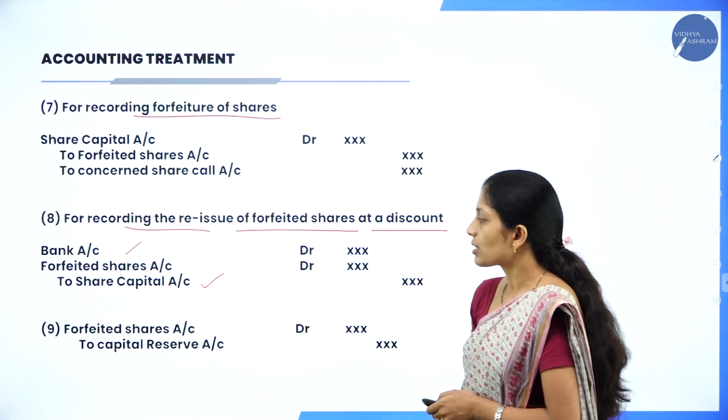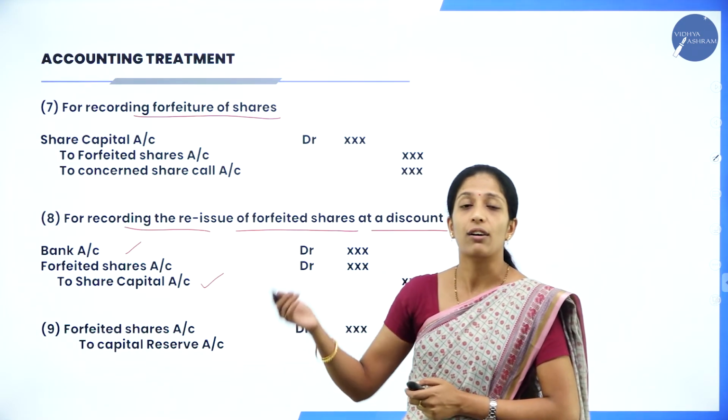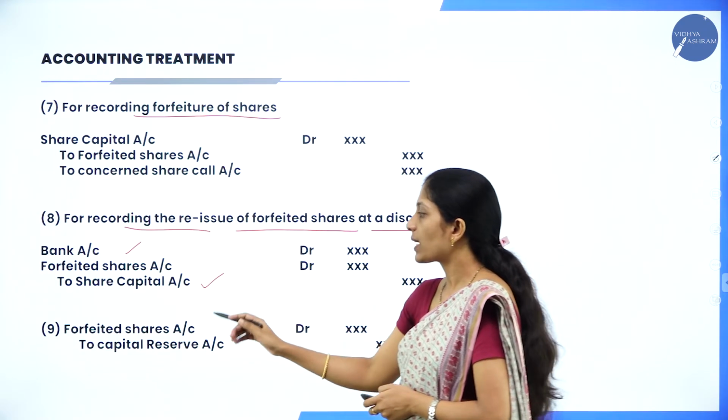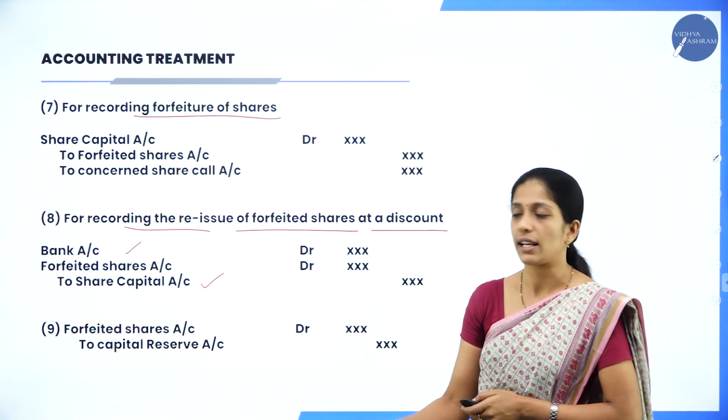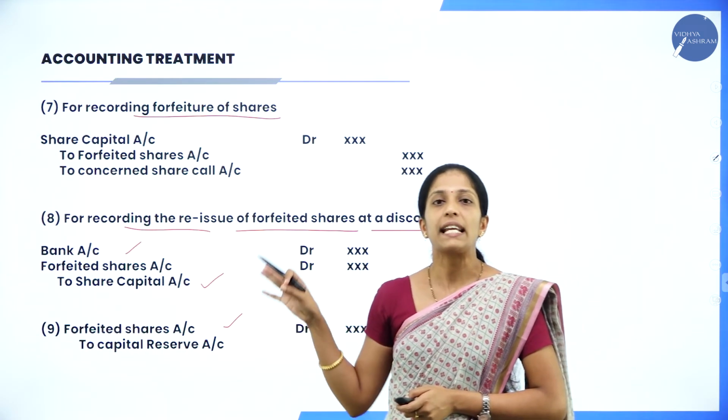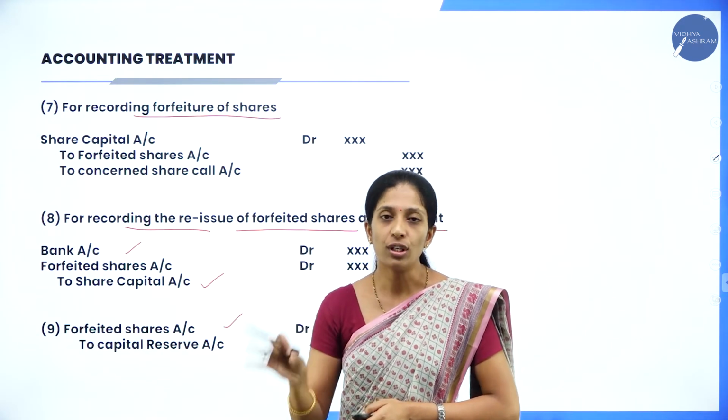And the last entry is for what? In your forfeited shares account, the remaining amount has to be transferred to capital reserve. So what is the entry? Forfeited shares account debit to capital reserve account. So these are the 9 important entries that you have to learn.